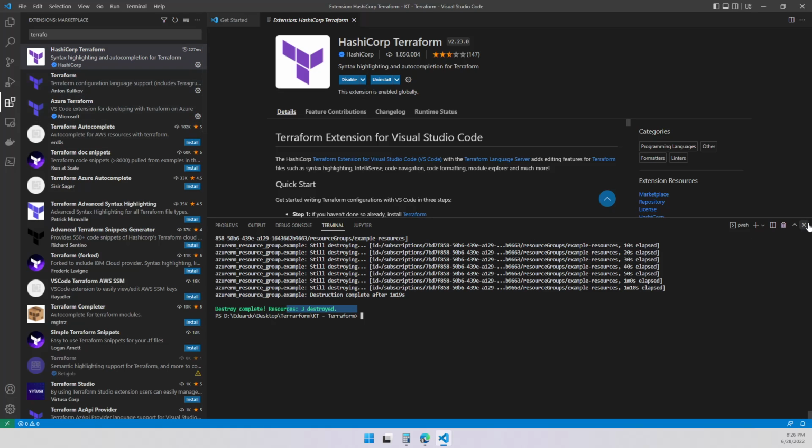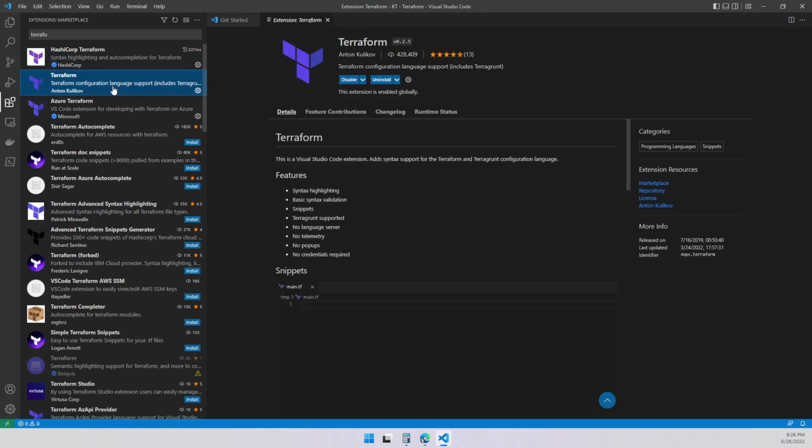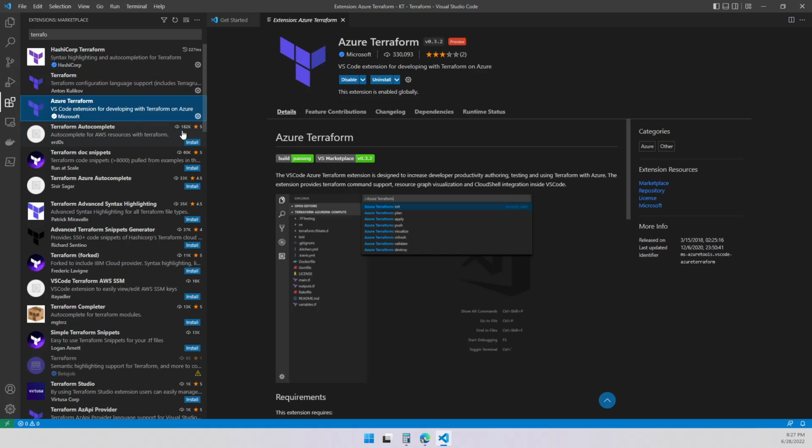I'm looking as well at the Terraform extension from this guy. I like it because it helps to do exactly what the picture says over here, right? It's going to help you simplify your development with the code syntax. And this one is Azure Terraform, to let you do Terraform from Azure if you like. I'm not going to use this one in this demo, but it's good to have because you can run it directly with your CLI command from here. So let's go for that, right?